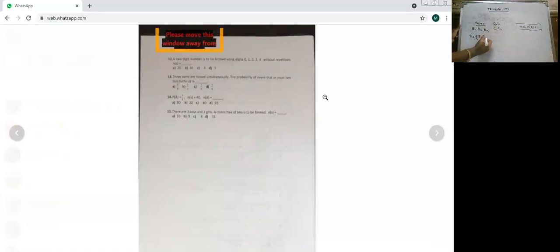So B1 B2, you can put in brackets, B2 B3, B1 B3, G1 G2, then 1 boy, 1 girl: B1 G1, B1 G2, 1 boy, 1 girl, like that. Don't take them randomly: B1 with both, then B2 with both, then B3 with both.